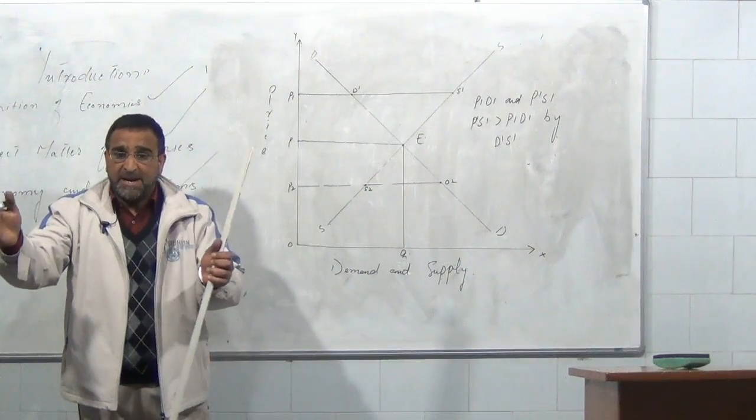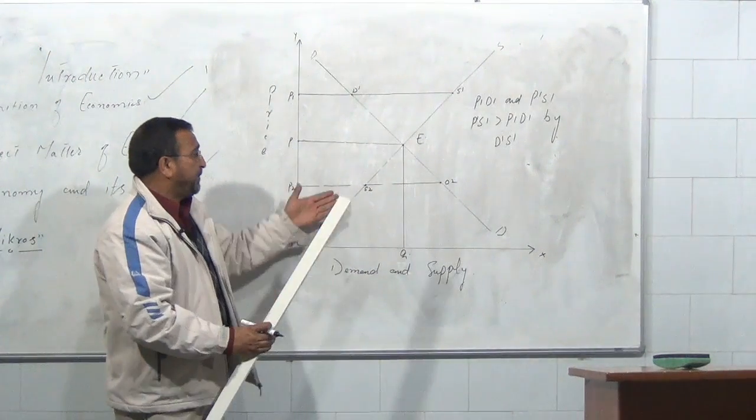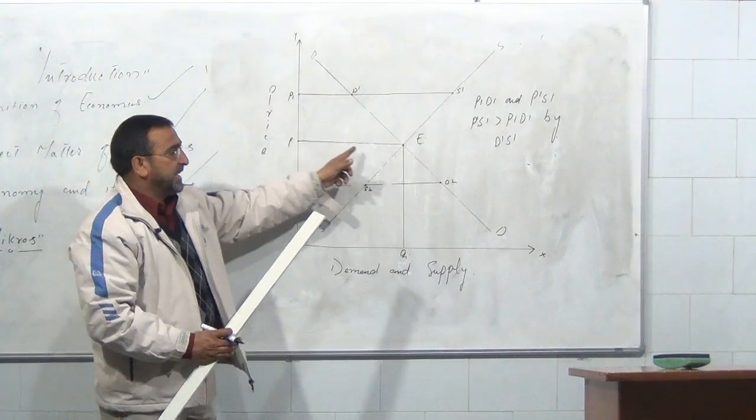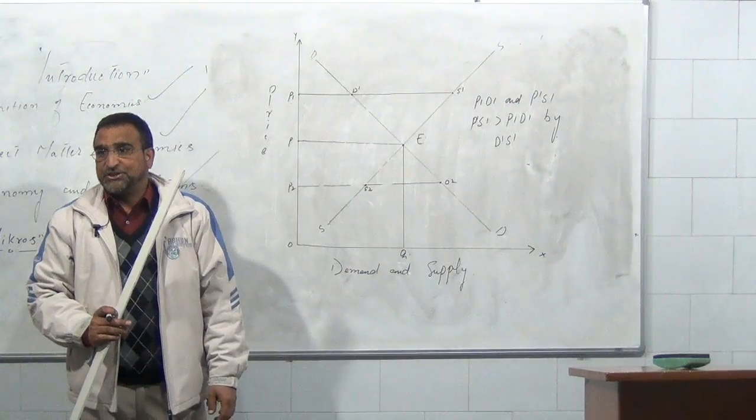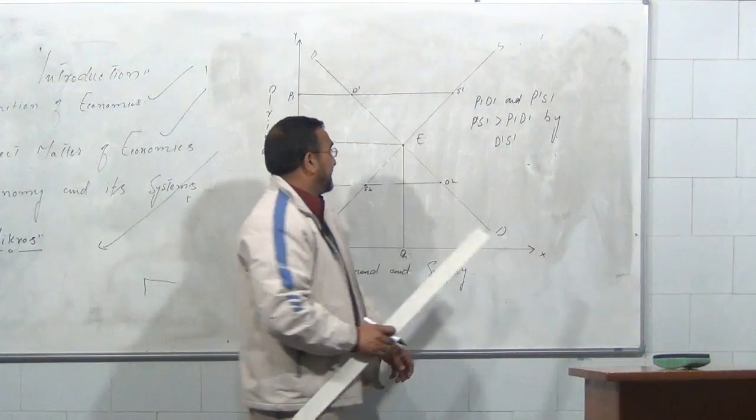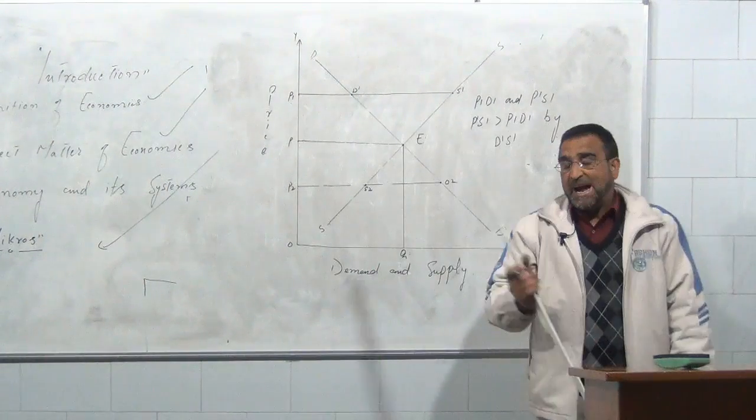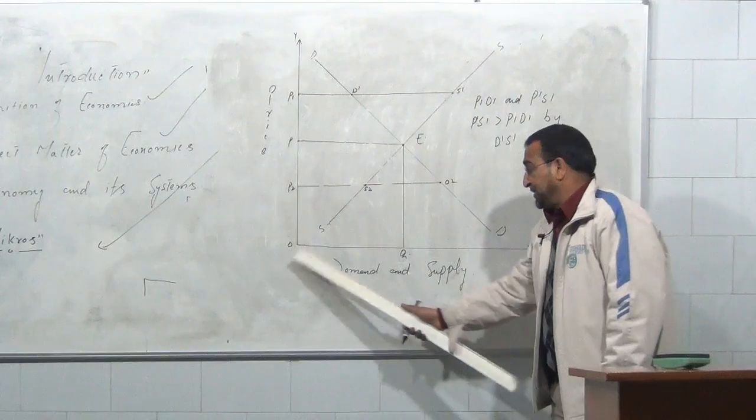The excess demand and less supply will force the prices to come up. So there is only one price which is determined by the forces of demand and supply, that is OP, and the quantity demanded and supplied is OQ.